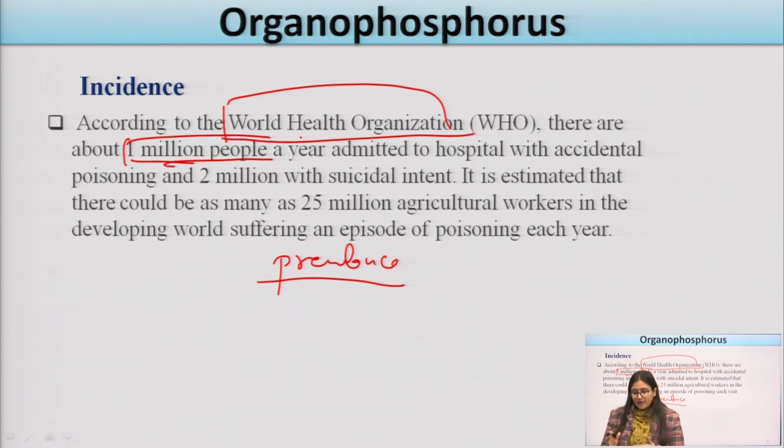And an estimated 2 million people in a year are admitted with suicidal intent using these organophosphorus compounds. It is also estimated that there could be as many as 25 million agricultural workers in the developing world who suffer an episode of poisoning every year.